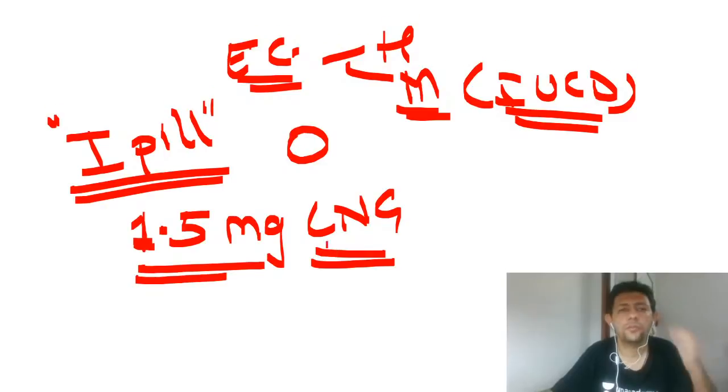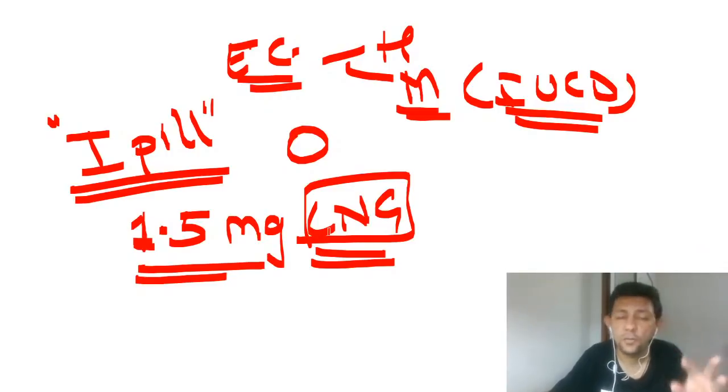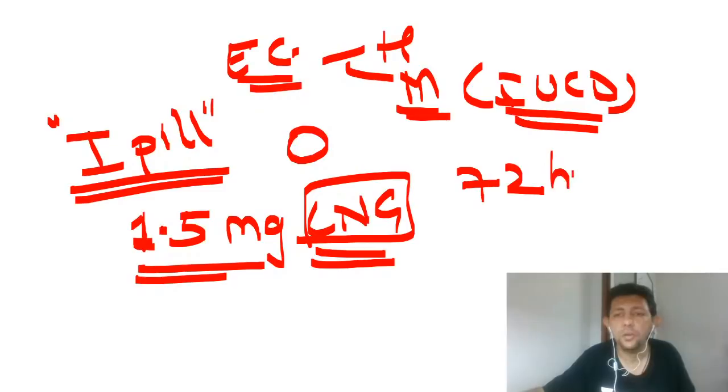What is used for emergency contraception? What is the most popular method? LNG. This has been asked to you, as the progestogen of choice. It is one of the most commonly used methods of emergency contraception, a single tablet. And what is the emergency window? The emergency window is 72 hours, meaning it acts within 72 hours.